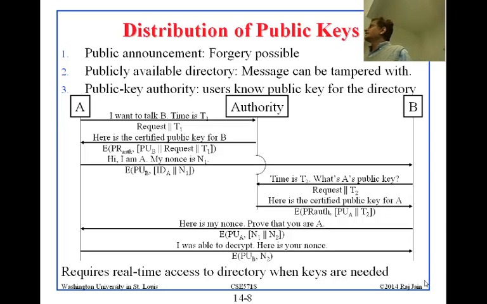You go to the authority and say, I want to talk to B. The time now is T1. So in the message, it will say request and time T1. It will say, here is the certified public key for B. And this is encrypted with the private key of the authority.